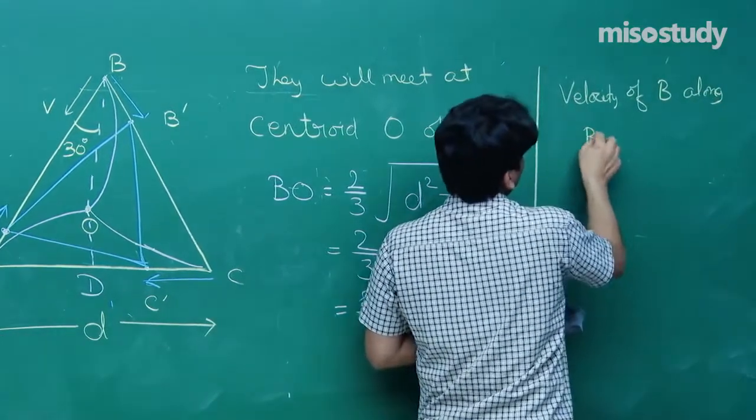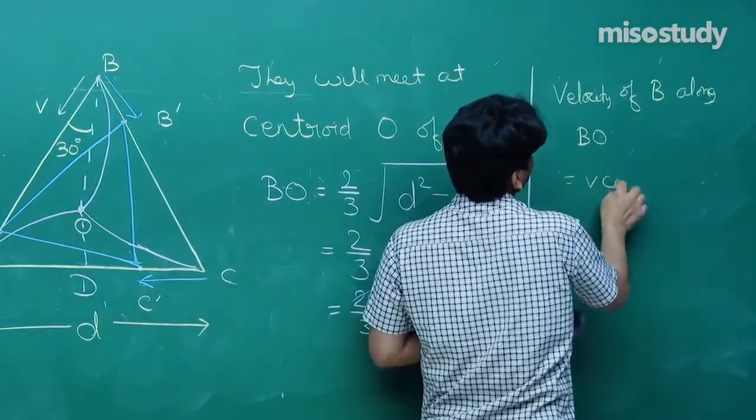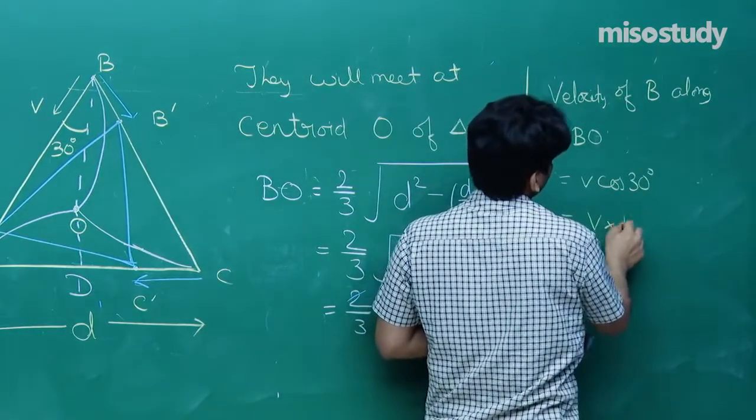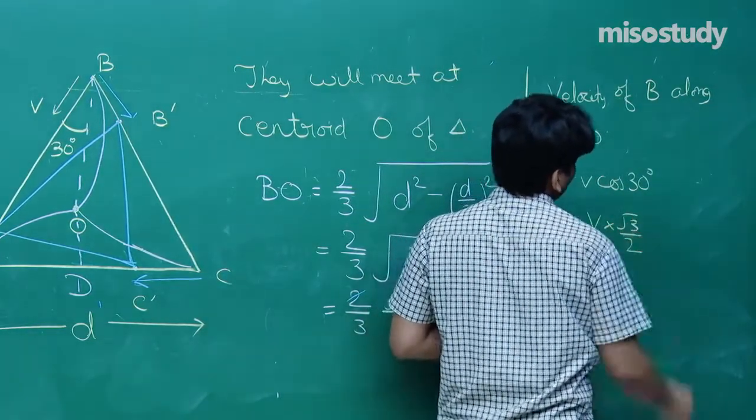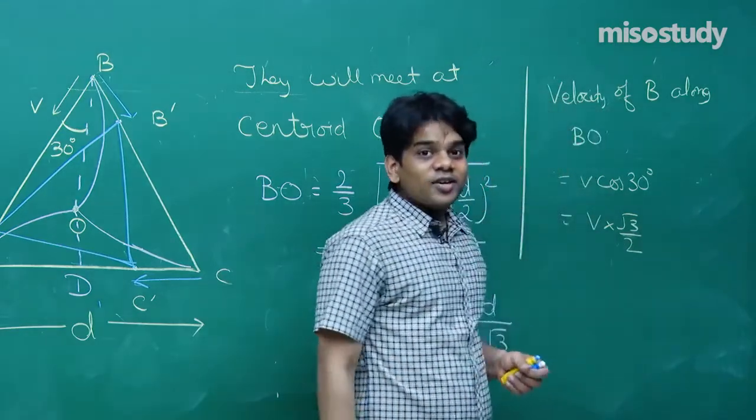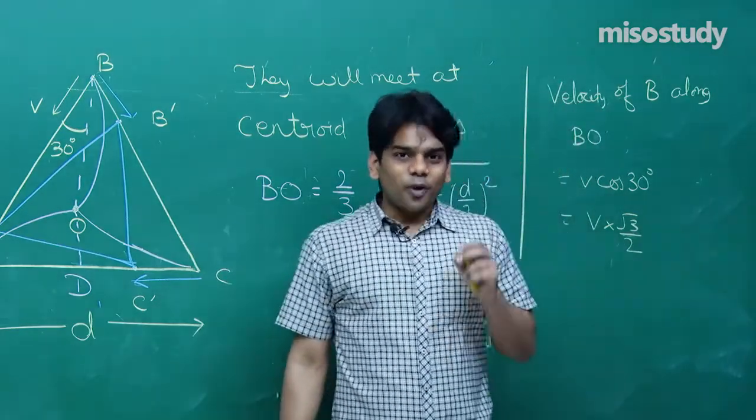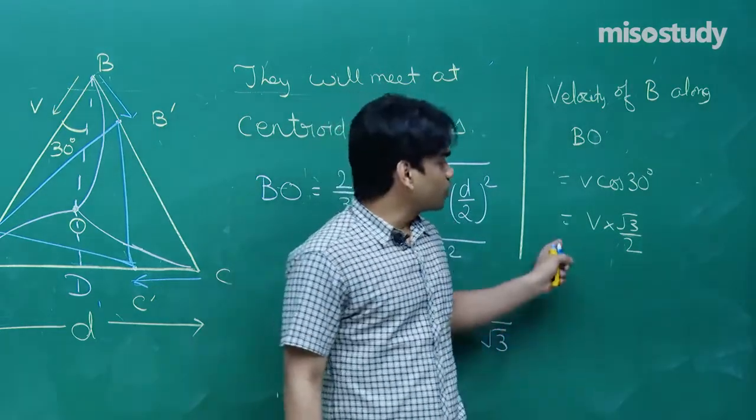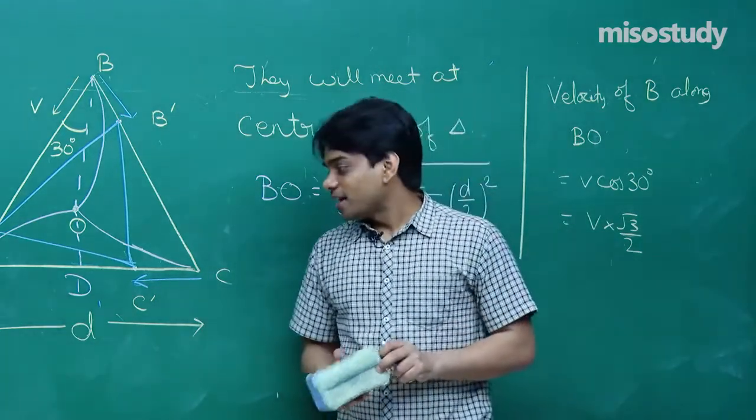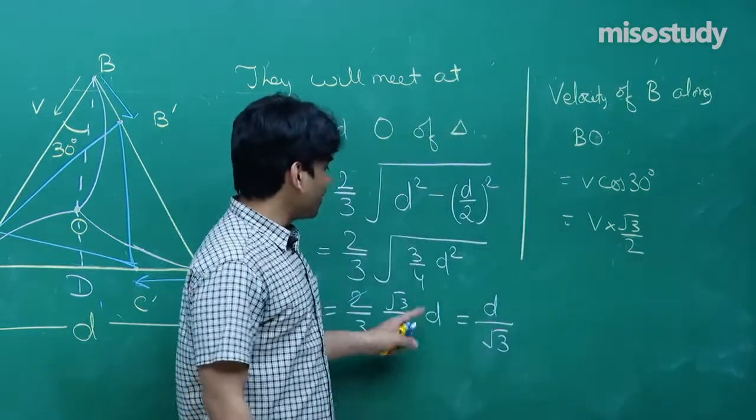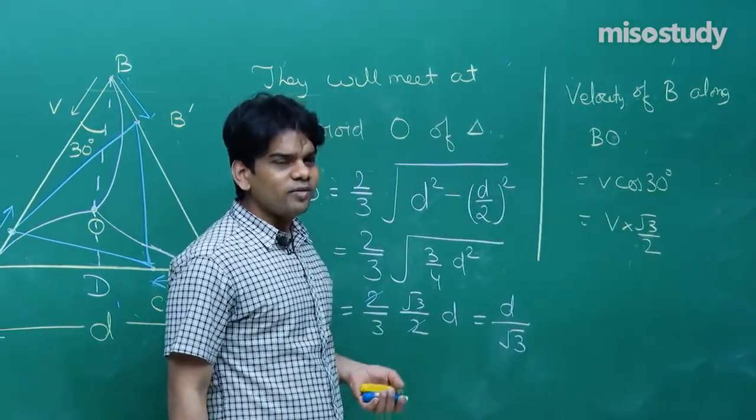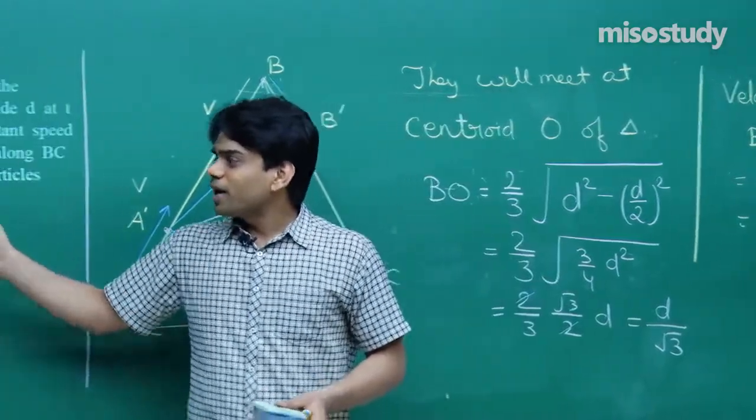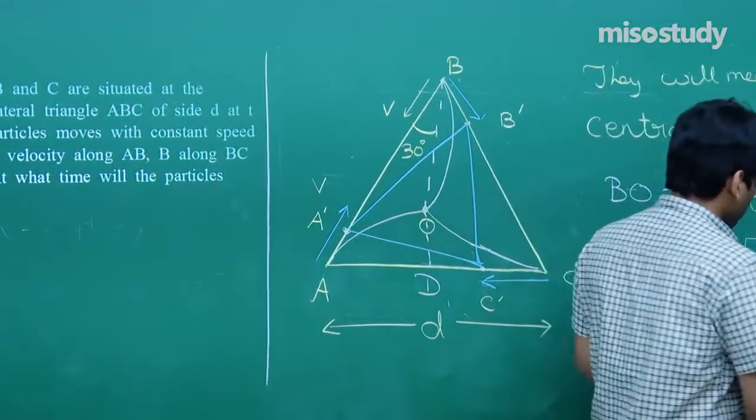See what that will turn out to be. That will be equal to V cos 30 degrees, so that will be V root 3 by 2. So the point B is approaching the line BO with a speed V cos 30 degrees, that is V root 3 by 2, since cos 30 is root 3 by 2, and the distance we have got is D by root 3. Now we can finally write the time taken. We have to evaluate what time the particles will meet each other.